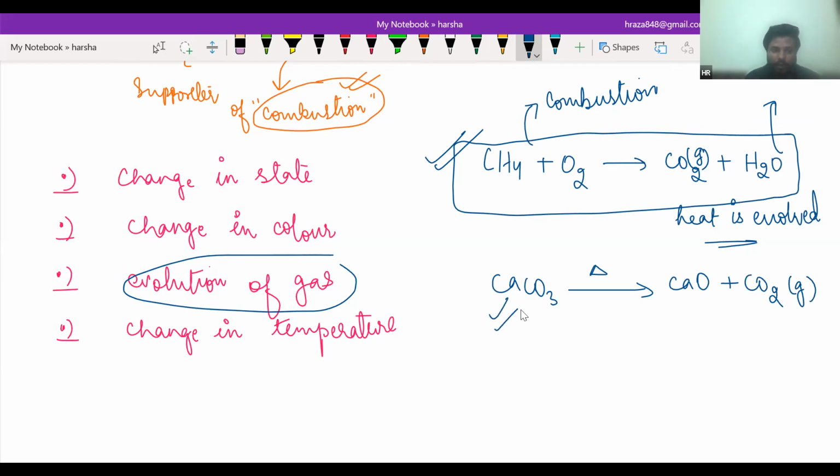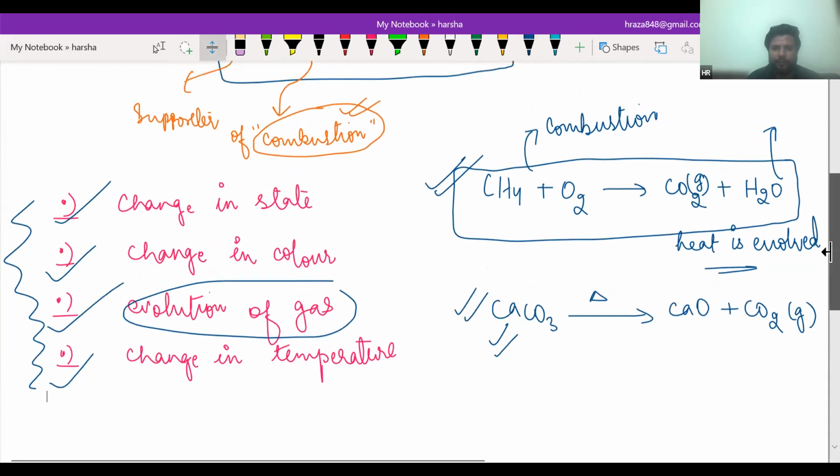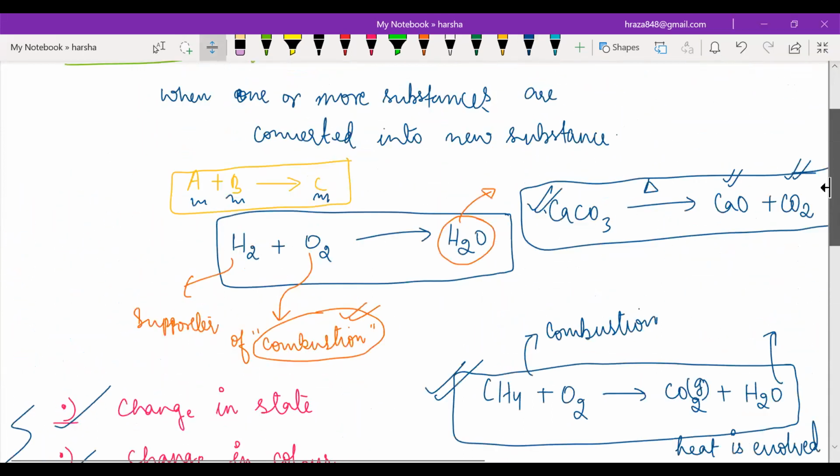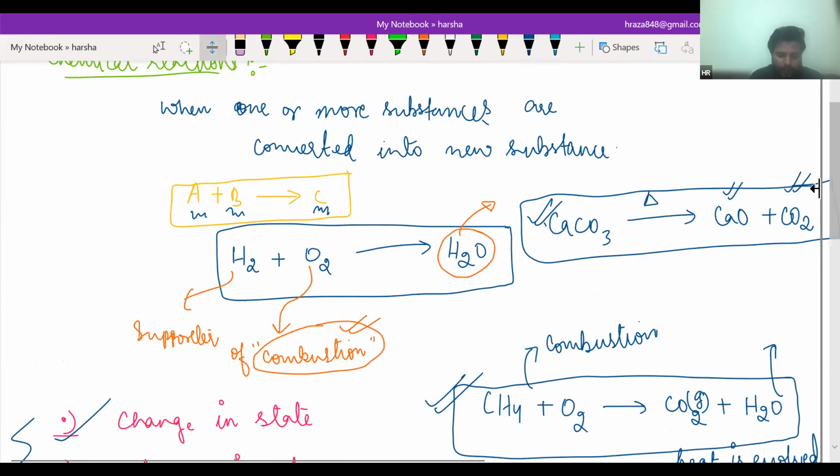Basically, when substances combine, or when substances are broken into new substances by means of heat or whatever, that is called a chemical reaction. And during a chemical reaction, either a change in state will take place, or a change in color, or evolution of gas, or a change in temperature. Is that clear, everyone? So please write it, then we will go ahead.